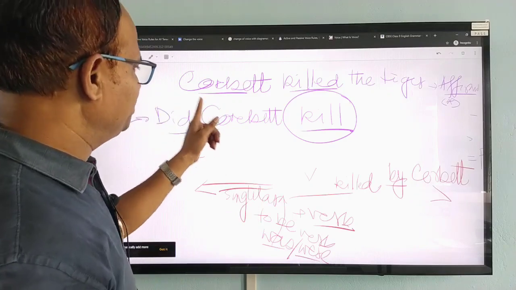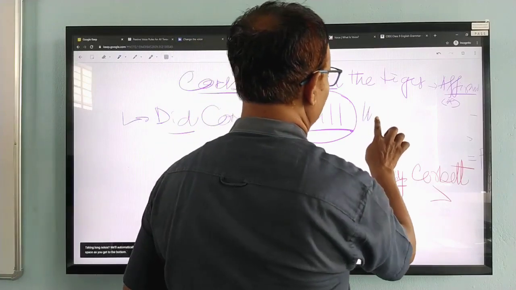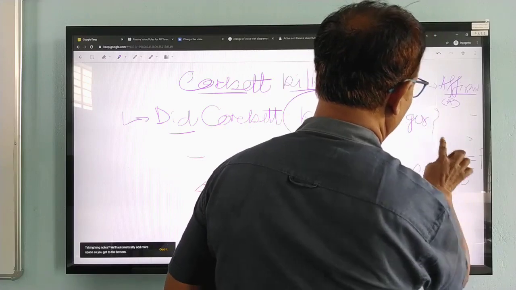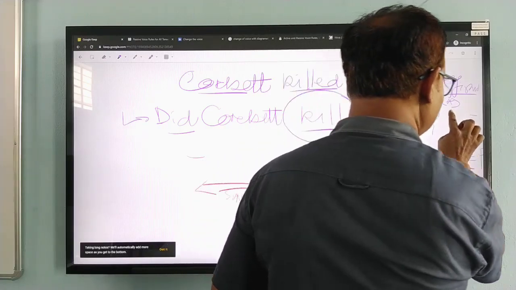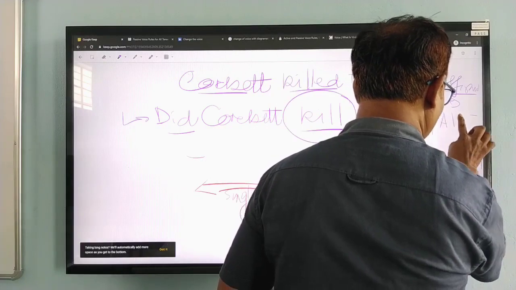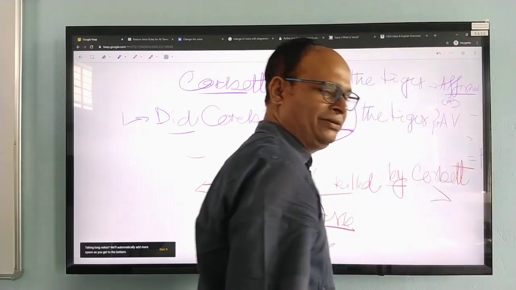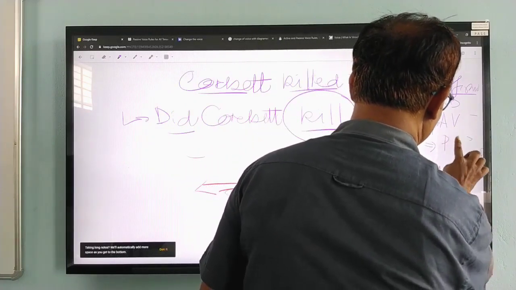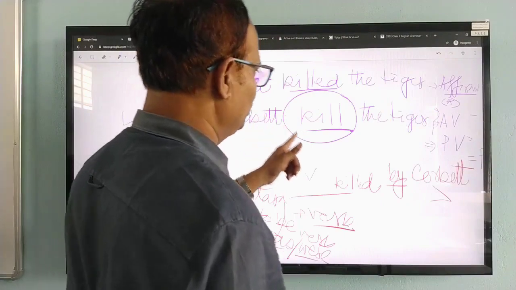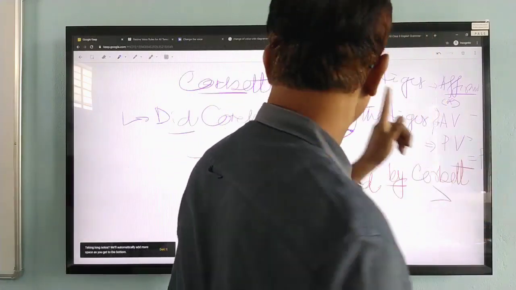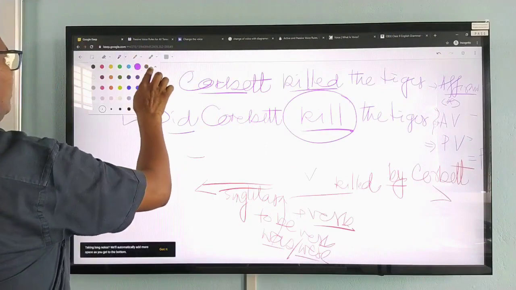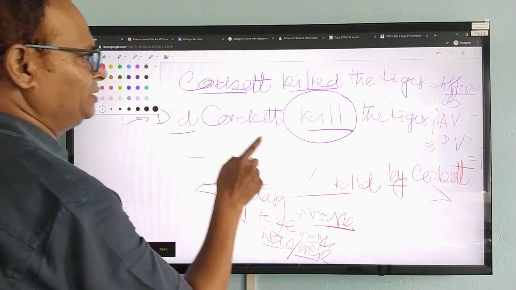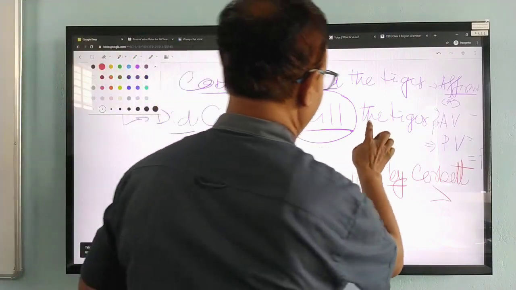Therefore, this sentence will be, did Corbett kill the tiger? This is the sentence, and the question mark will be there, and we are talking about the voice. Therefore, this is the active voice. In the active voice, the sentence is, did Corbett kill the tiger? Now, we will change the color. Let us go for red color. Now, we will be writing here.